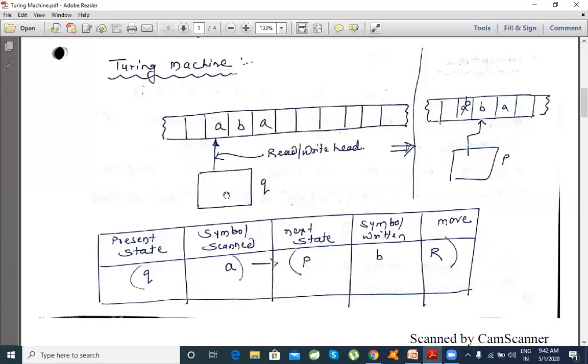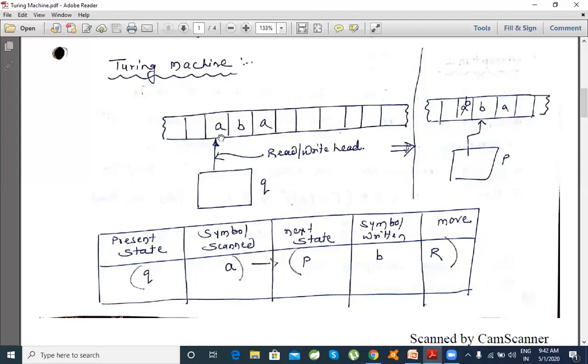This information is captured: what my present state is, that the machine is in state q, and what it is reading, a particular alphabet A. Based on this unique combination of a particular state and a particular symbol, the machine takes its moves.